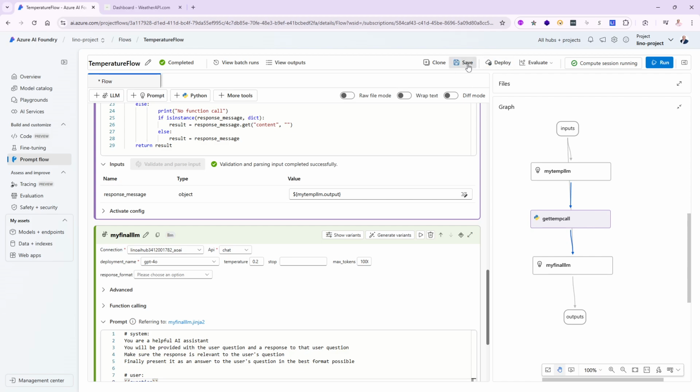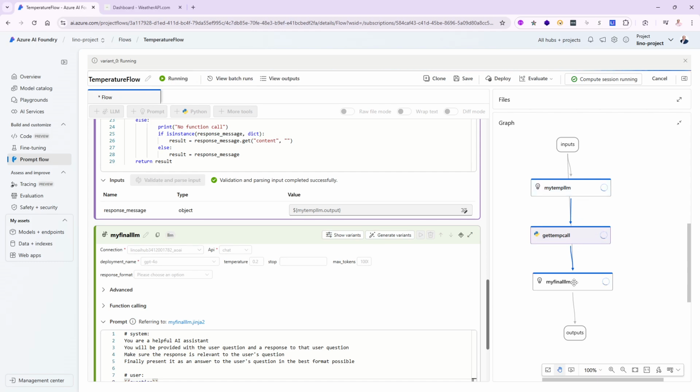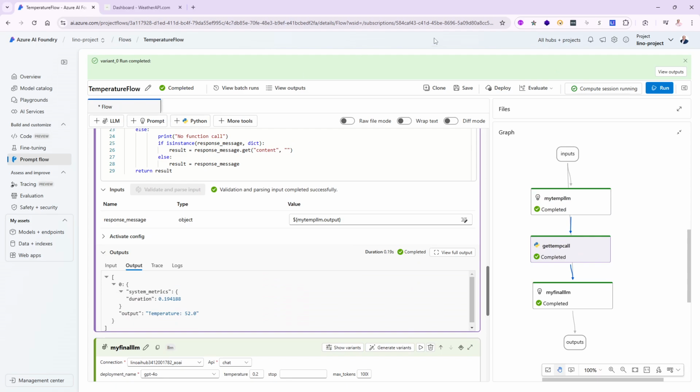So let's go ahead and say save all of that and let's give it a run. And let's see if we get any errors on the first run. Sometimes I might have forgotten something, but I don't think so. I think this might work. So notice right now my compute session is running, and if I've done everything correctly, all of them will be in the green, and we should get an output that tells us exactly what the current, oh, it is successful.